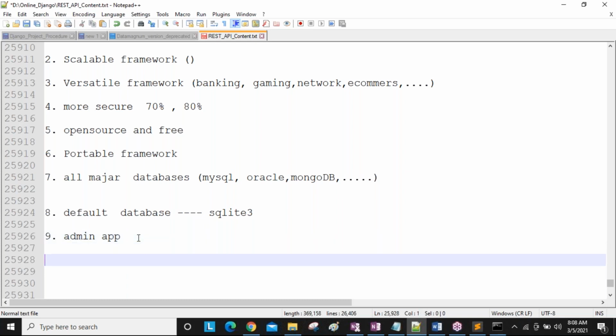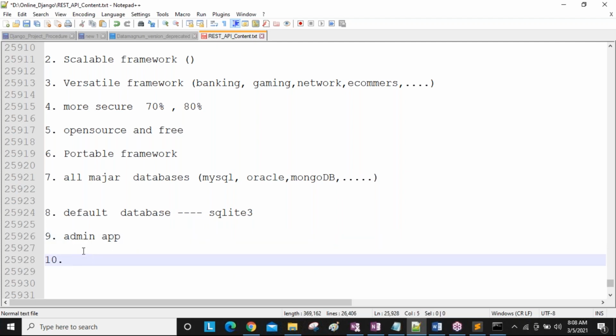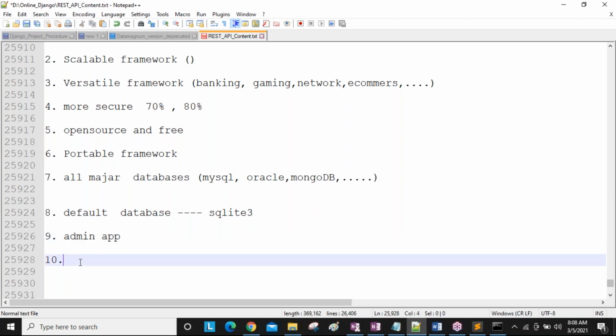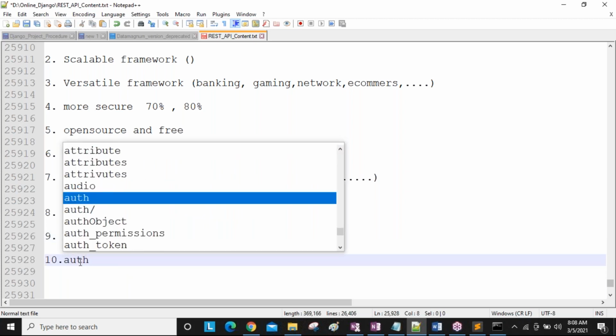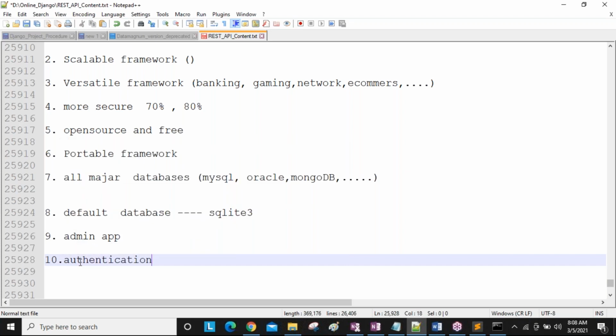Don't worry. Since this application comes ready-made, as Django developers we are lucky fellows. Why? Because we are not developing this code, so as developers we don't get the burden of developing this application. That is one point. And by default, Django also comes with one authentication application, also ready-made, guys.